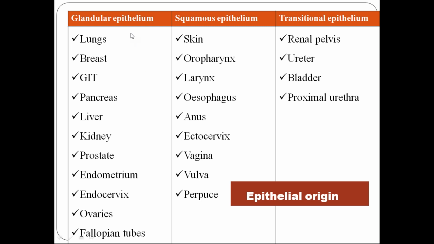Where all do you have glandular epithelium? In the lungs, the bronchi and bronchioles are lined by ciliated epithelium, yes or no? And in the breast tissue, we have the ductal lobular unit, which is connected to the nipple. All this is lined by epithelial cells.